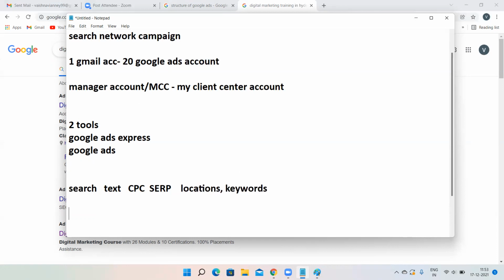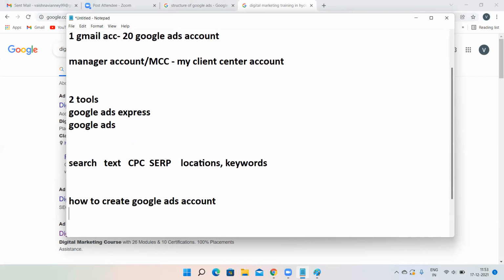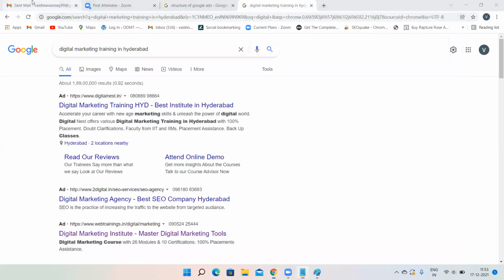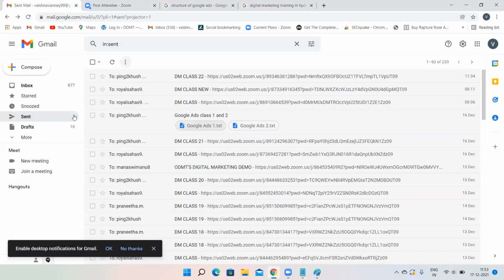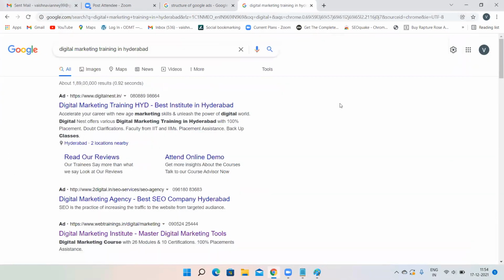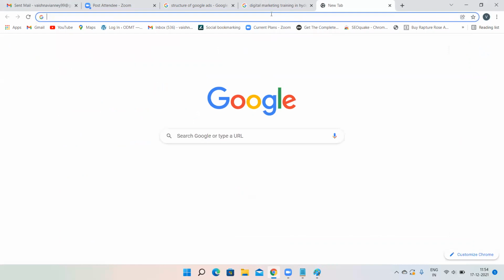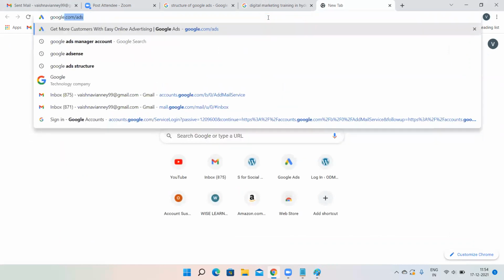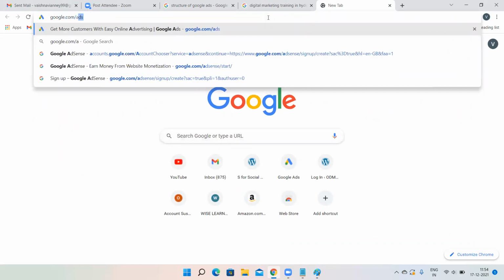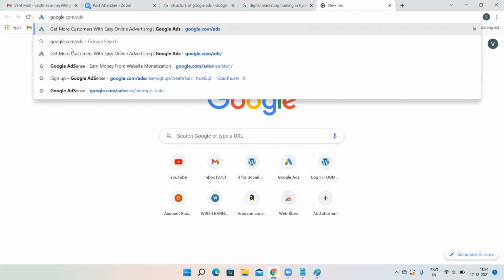Now, how to create a Google Ads account. Concentrate, guys. To create a Google Ads account for the first time, you have to type google.com/ads. First, log into your Gmail account. See, I have already logged into my Gmail account. After that, you have to go into a new tab and type google.com/ads. This is the one you have to type.